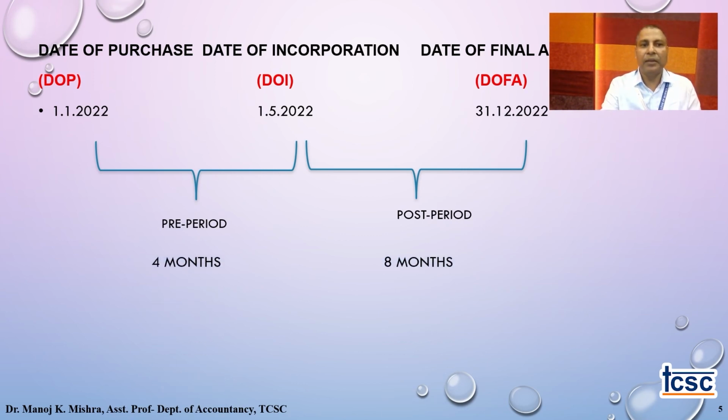In our example, 1st January to 1st May comes to roughly 4 months, and 1st May to 31st December comes to roughly 8 months.